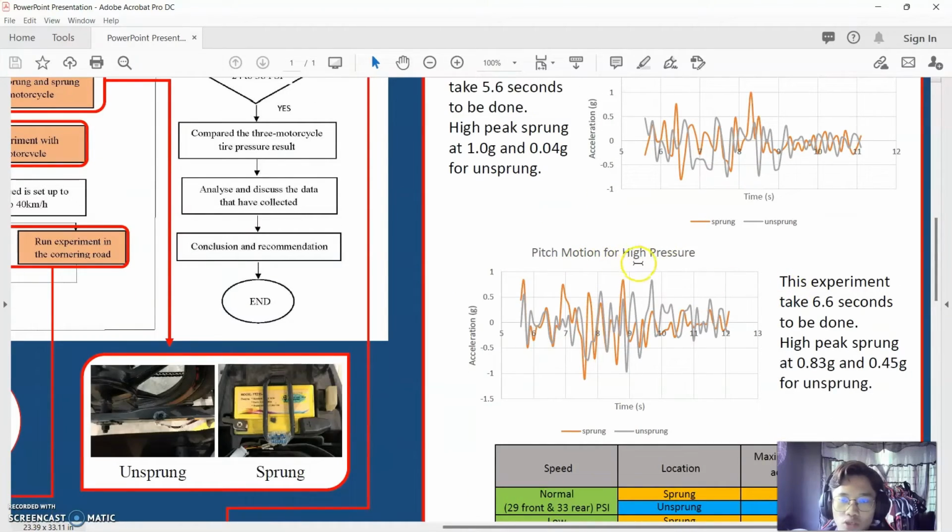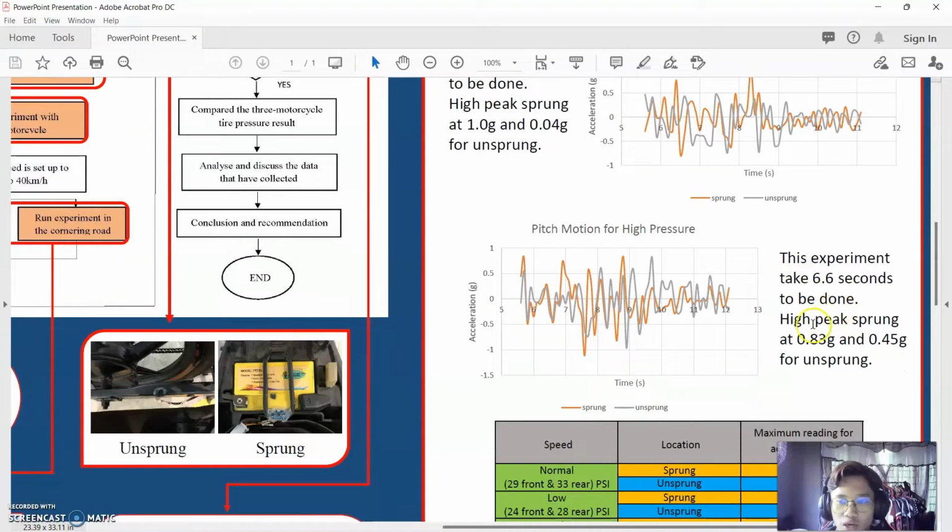So after that, we go to the high pressure. The experiment takes 6.6 seconds to be done. Height peak sprung at 0.8 G, which is at this, and 0.45 G for unsprung, at this.